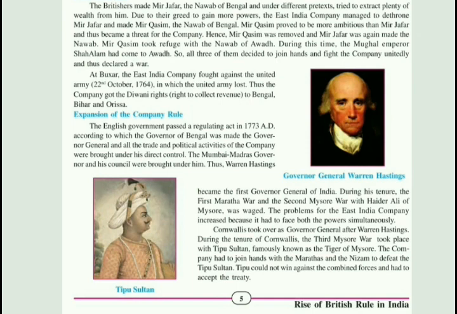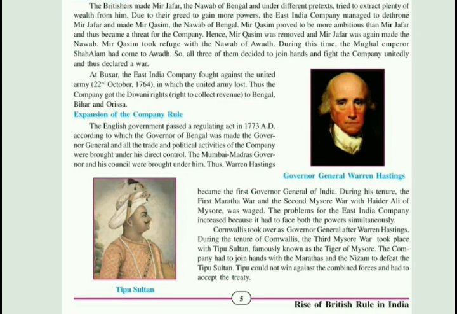In this we will see that the Regulating Act was implemented in 1773, and under this Act many Governor Generals were appointed, and we will see what happened under them and what their powers were.